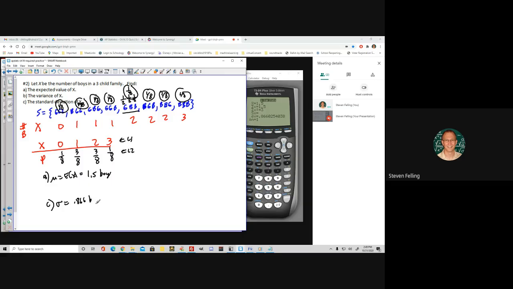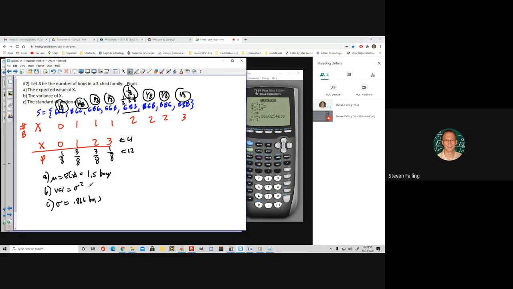And then I would know the variance is the square root of the standard deviation, because standard deviation squared is variance. I'm sorry, the other way around. Yep, variance is standard deviation squared, because standard deviation is the square root of variance.